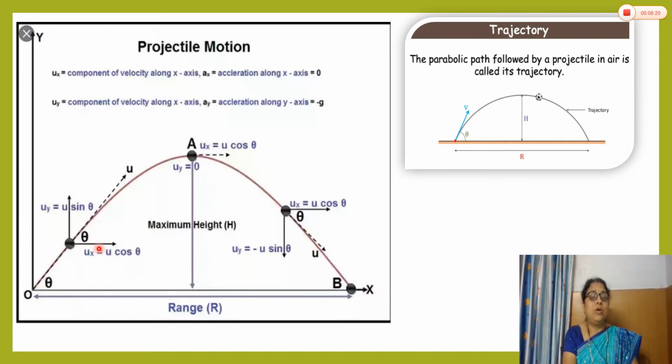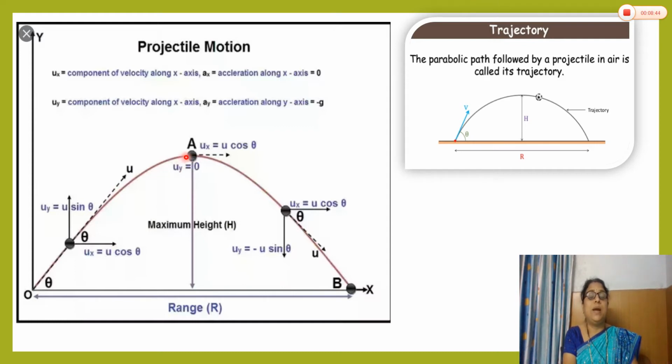Ux, that is the horizontal component, u cos theta, remains constant throughout the entire motion of the particle. Its direction as well as magnitude remains unchanged during its entire motion, and only the vertical component, that is uy equal to u sin theta, goes on changing, and its direction also goes on changing.